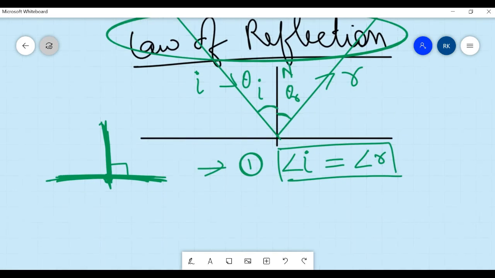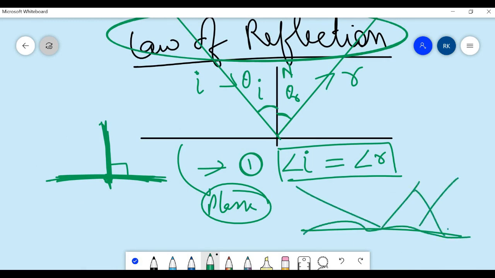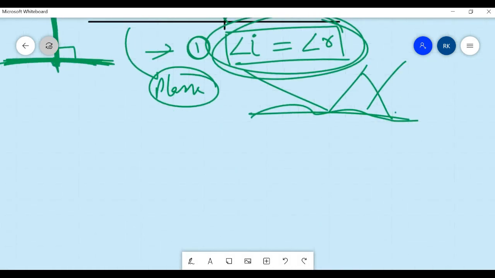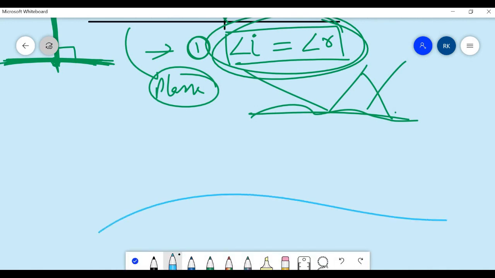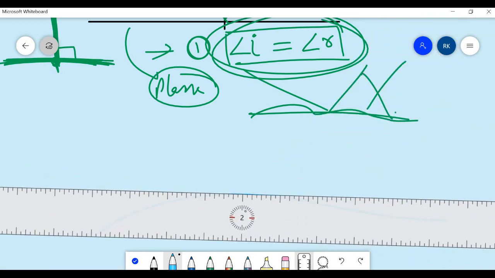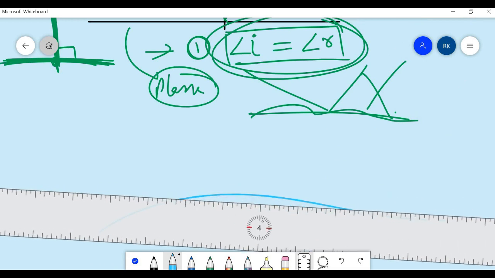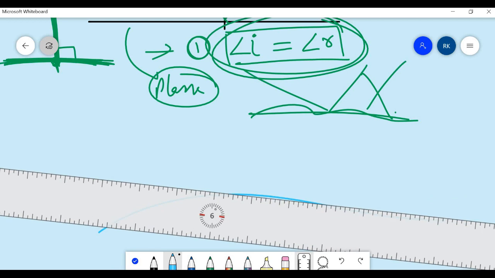This is my plane and polished surface. If I place a rough surface over here, it will again satisfy this law. Now I will show you how. For a rough surface, suppose this is my rough surface, and at this point we draw a tangent over here. This line is not straight, it has a certain angle.